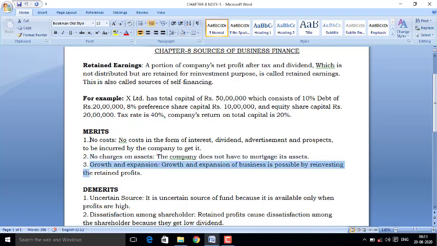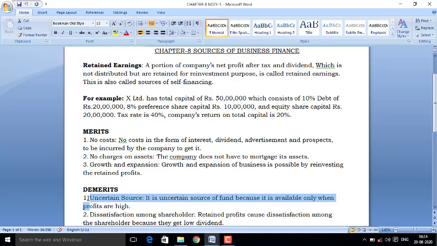The next merit is growth and expansion. Dear students, for each and every business, for taking growth and investment, reinvestment of profit is required, and this can be done only through retained earning. Now we will discuss the demerit of retained earning. It is an uncertain source of fund, because it is available only when profit is high.